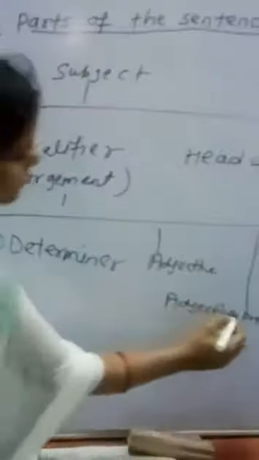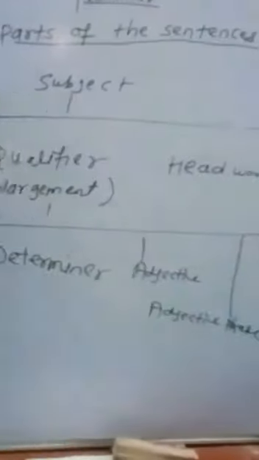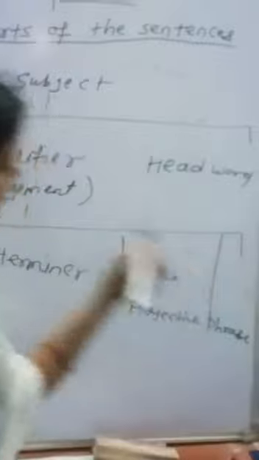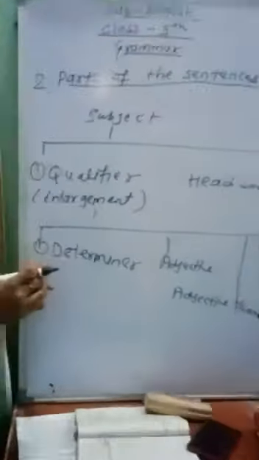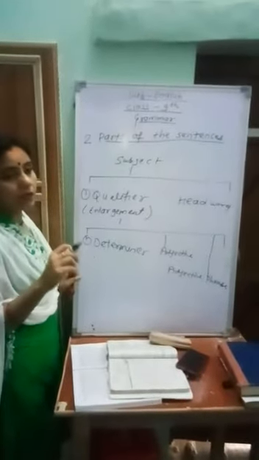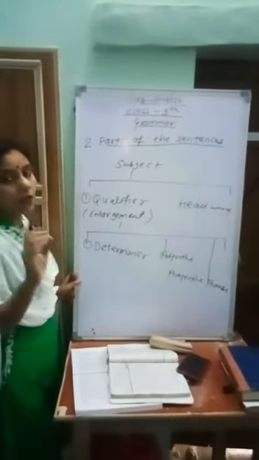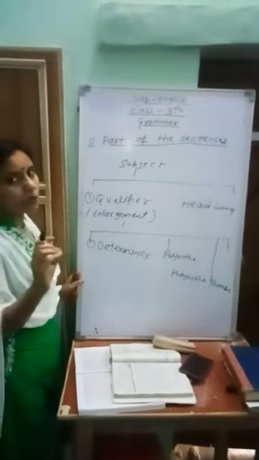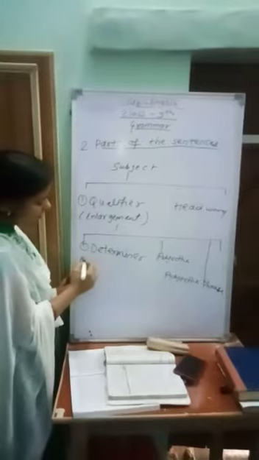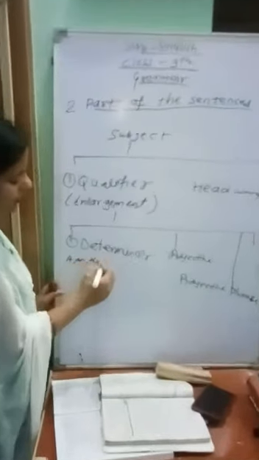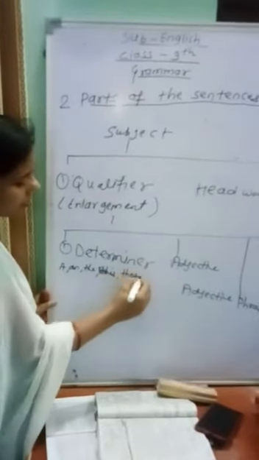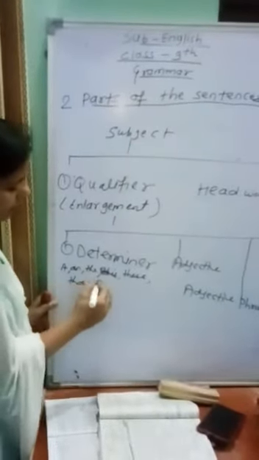Determiner has the same definition as the qualifier: a word that is used before the noun or pronoun. Examples of determiners are a, an, the, this, these, that, those, etc.